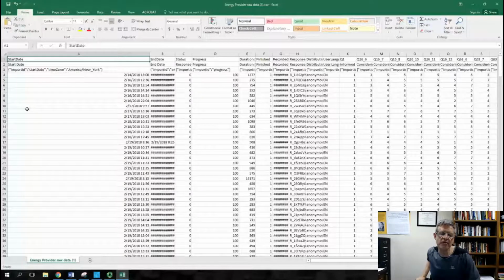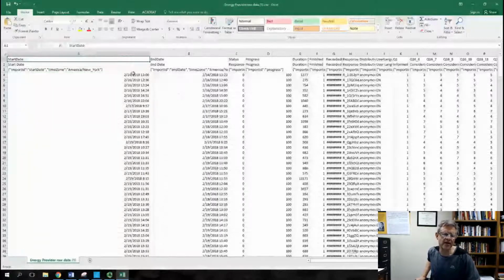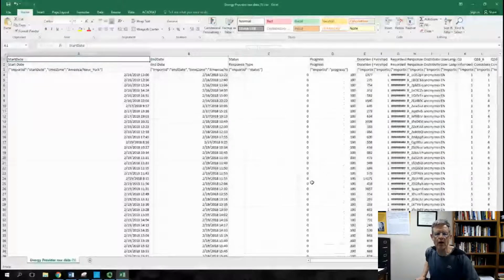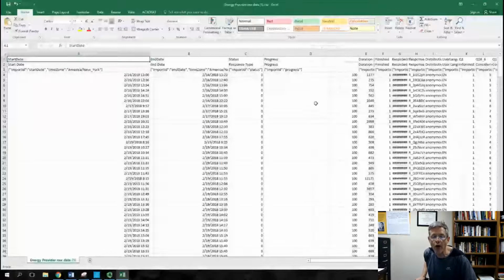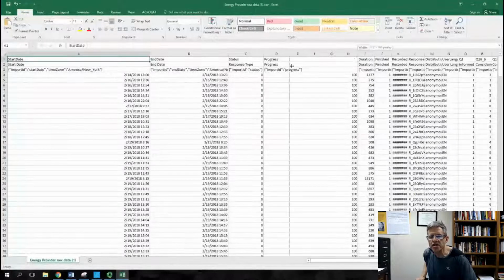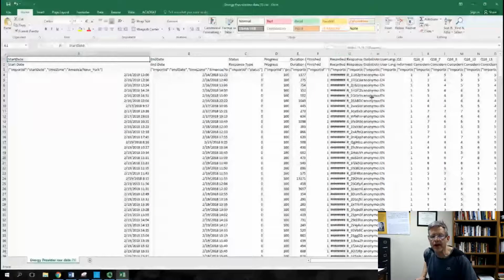So we can go through this, and I'll show you a couple of quick tricks. For some reason, Qualtrics drops in a lot of stuff here, like when they started, what time, when they finished, import. A lot of this stuff just comes in through Qualtrics, but that's why data's raw, okay? So we go through a lot of this, and the duration of the time they were in there. This is all things we didn't ask, right?